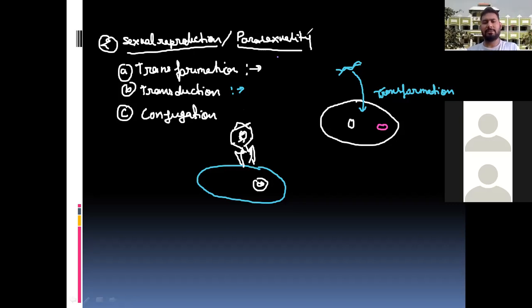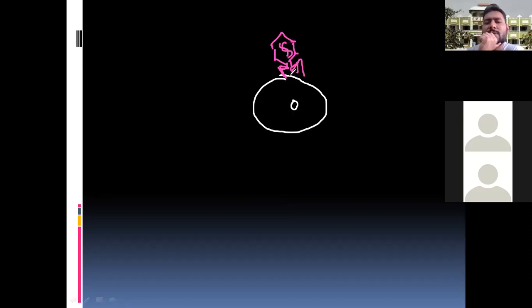Wait one second, this is not correct. Wait one more second, this is the bacterial DNA. And here, this is the bacteriophage, and this is the bacteriophage DNA. This bacterial cell already has its own DNA, and here the bacteriophage DNA is inserted. So this takes place through the transduction.